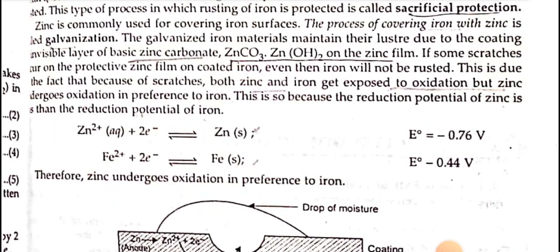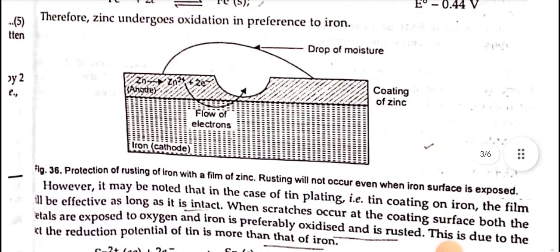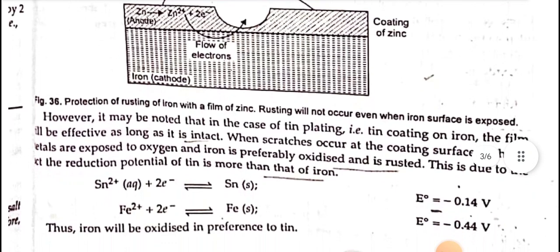This is due to the fact that because of the scratches, both iron and zinc get exposed to oxygen, but zinc undergoes oxidation in preference to iron. This is so because the reduction potential of zinc is lower than the reduction potential of iron. Therefore, zinc undergoes oxidation in preference to iron.